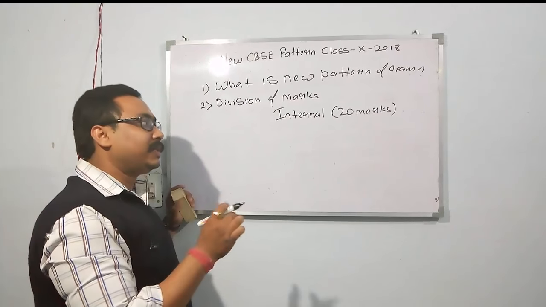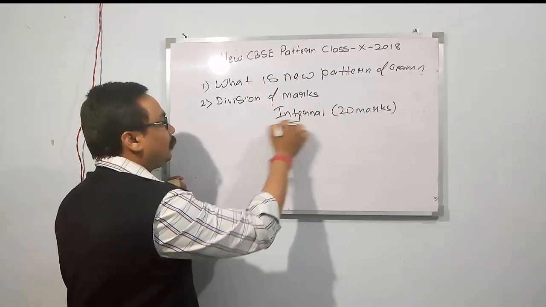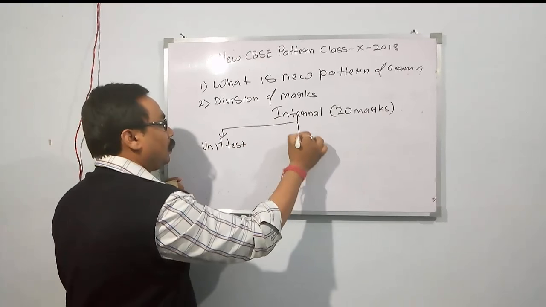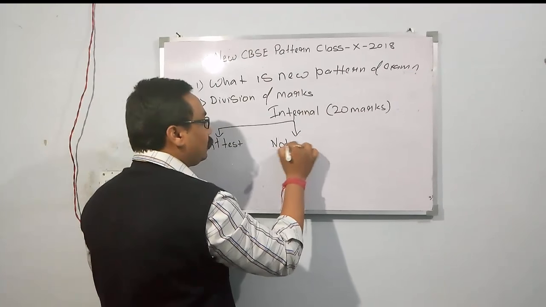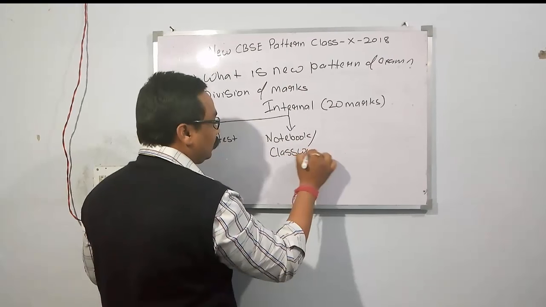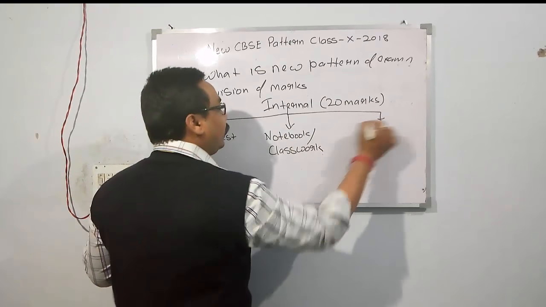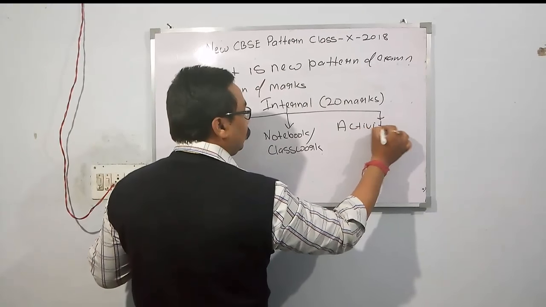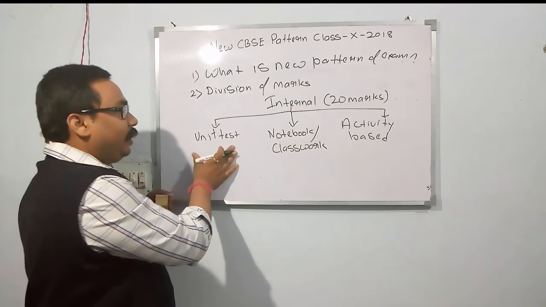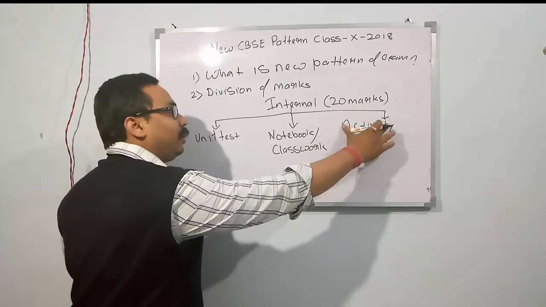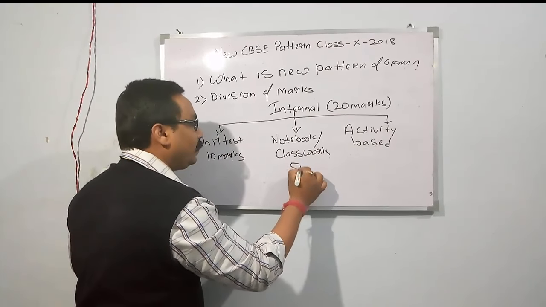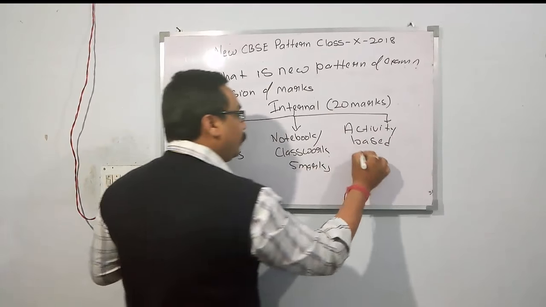Internal marks, that is school based exam, is basically divided into three parts: unit test, notebook, or you can say classwork for better understanding, and third one is activity based. Now the three parts: unit test, notebook or classwork, and the activity based. Unit test is of 10 marks, notebook 5 marks, and activity based 5 marks.